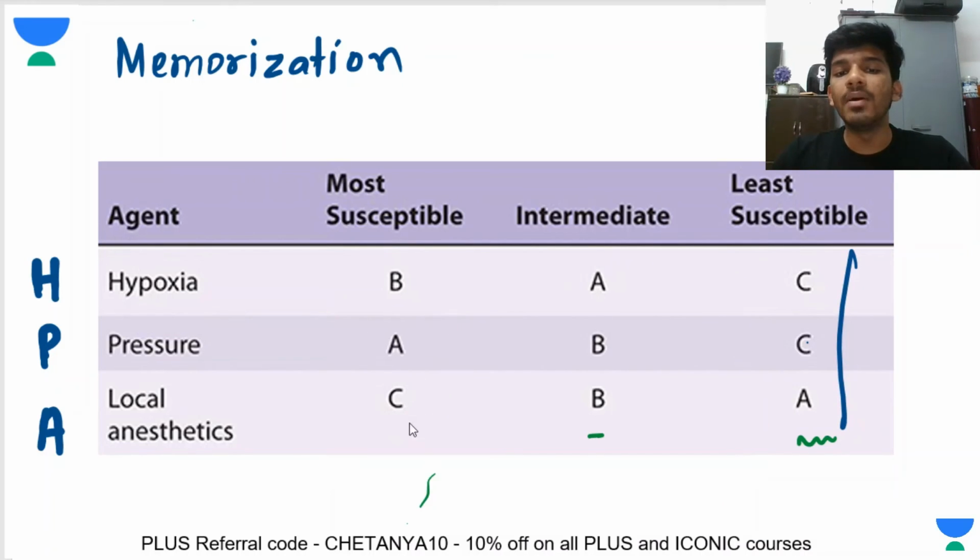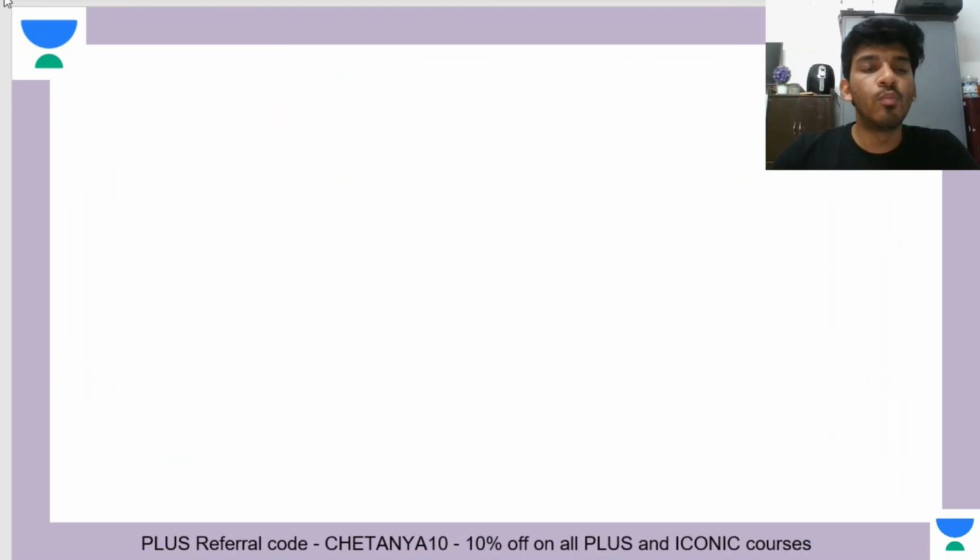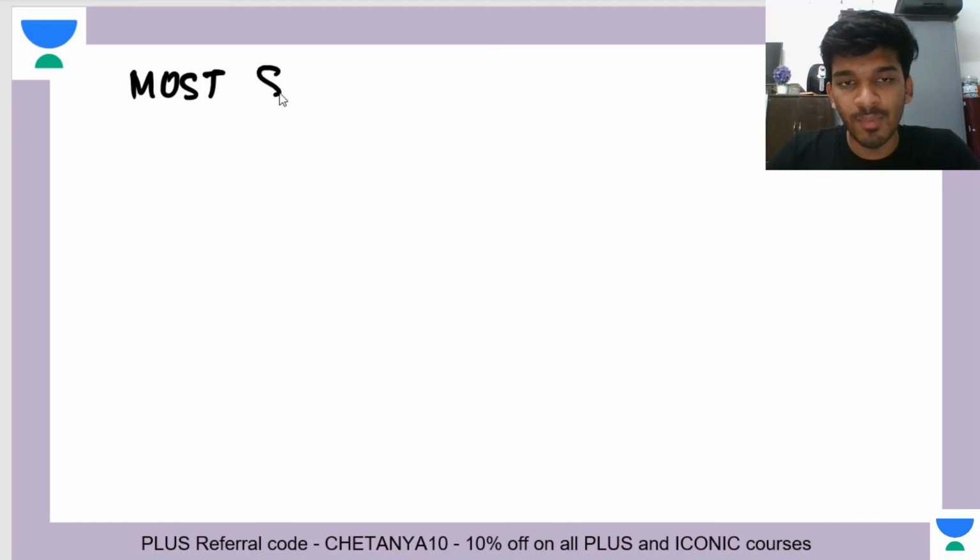The second way to remember, if you only want to remember the most susceptible ones, is very easy. So let's say you want to remember the most susceptible ones. See here, for most susceptible we will do alphabeticals, right? But there's a very different way of doing this alphabetical.